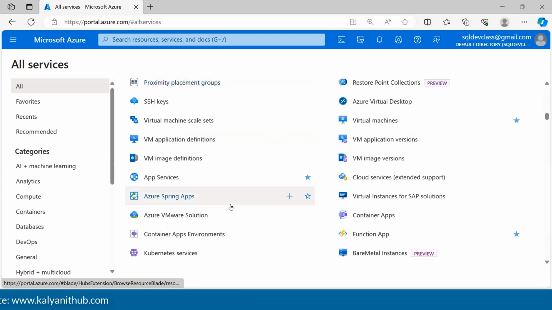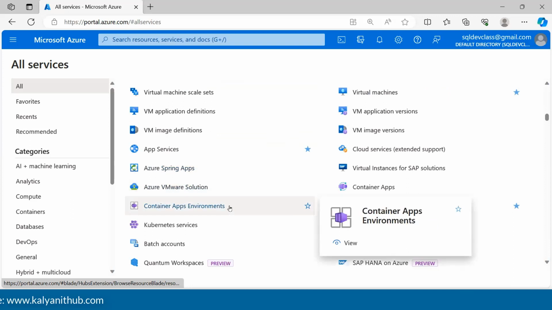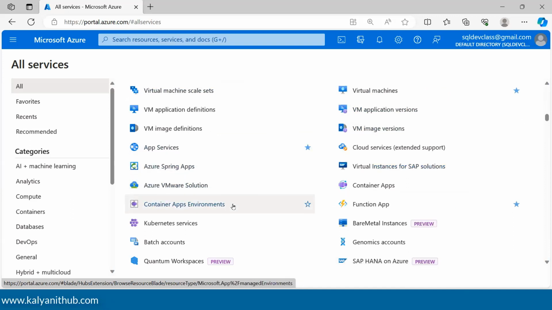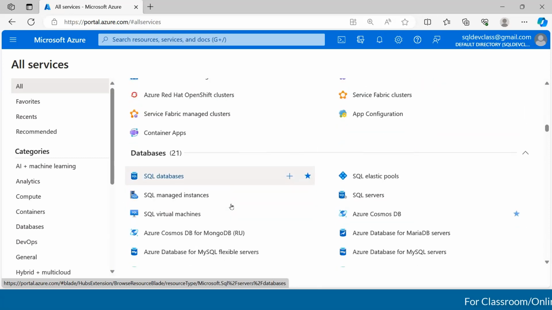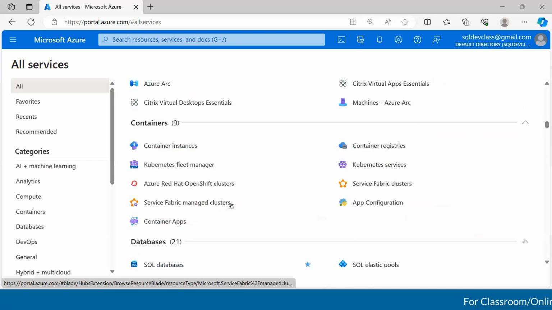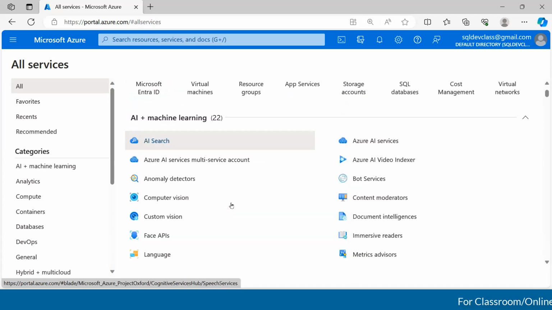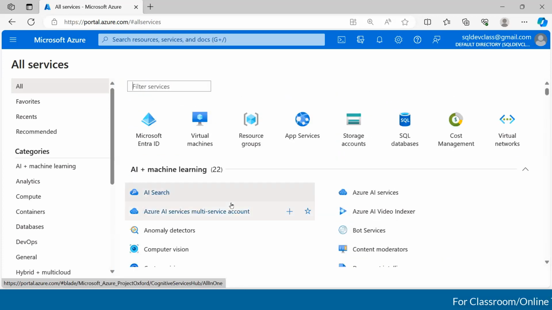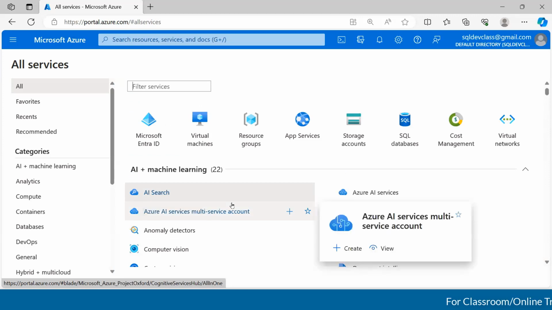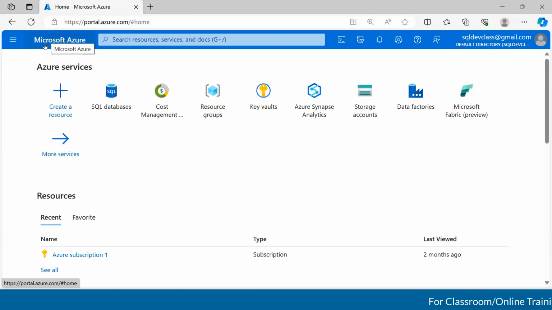Like we discussed yesterday, Microsoft Azure has 200 plus services. These are all the list of services that we have on Microsoft Azure. Maybe not today, maybe on Monday or Tuesday, based on the time that we get, I will help you understand some of the services that we have on Azure.